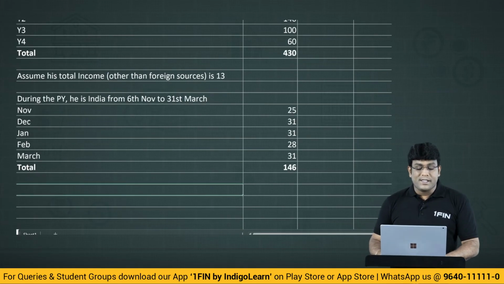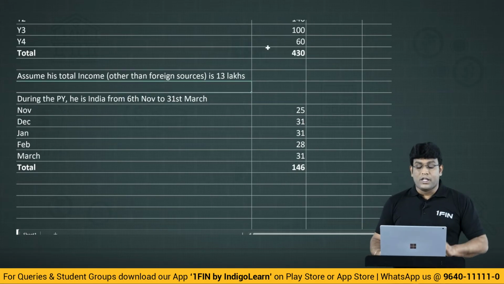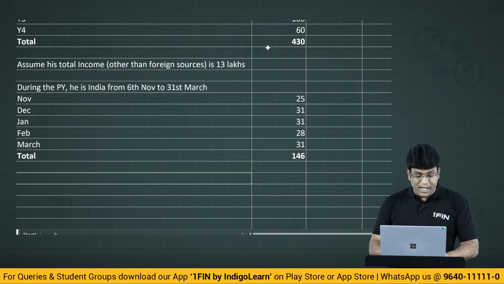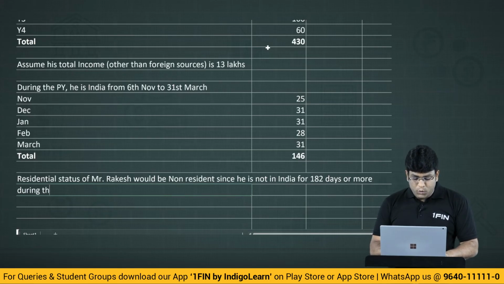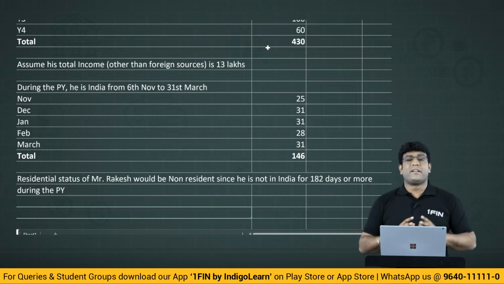Now assume for a second, in this question, let us say, I assume that total income other than foreign source is, let us say, my dear friends, 13 lakhs. Come on, how much I wrote? 13 lakhs. Total income other than foreign source is 13 lakhs. So what will happen is, residential status of Mr. Rakesh would be non-resident since he is not in India for 182 days or more during the previous year.